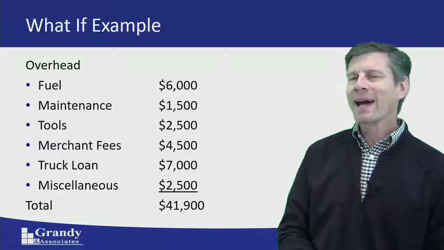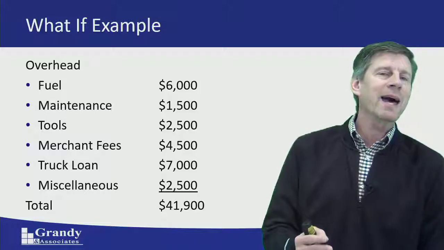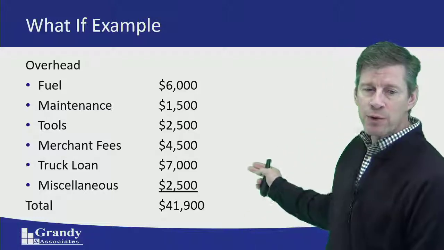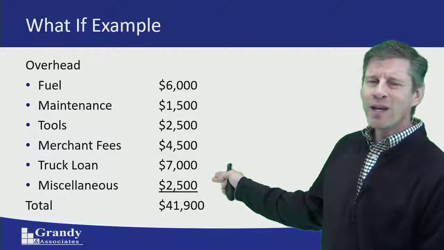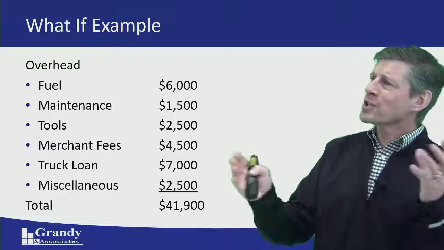Also, we weren't planning on doing this at this point in time, so we didn't have the cash to buy a new truck. We had to take out a loan for the truck, and so we've got somewhere around $600 a month in loan payments. And so that's an additional $7,000 a year that's going to come out of our cash flow. And we know we missed a few things. So as a result, we stuck $2,500 in there for just a little stuff that we missed.